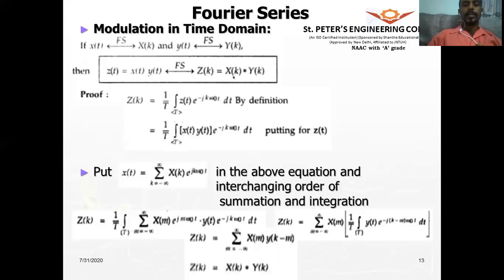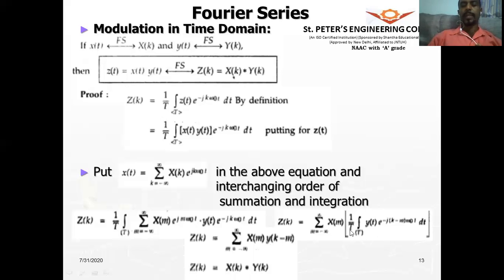If you see, this is nothing but Y of k minus m. This bracket term is the Fourier series coefficients Y of k minus m.